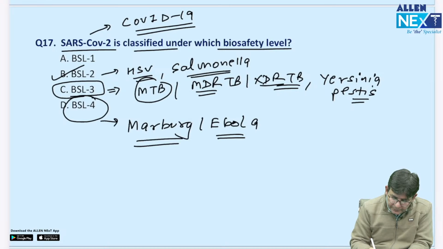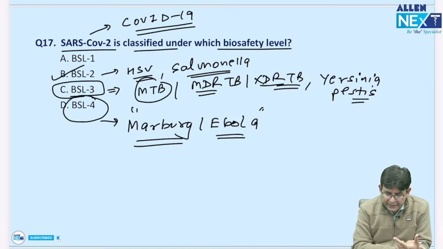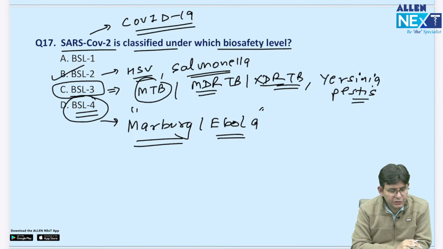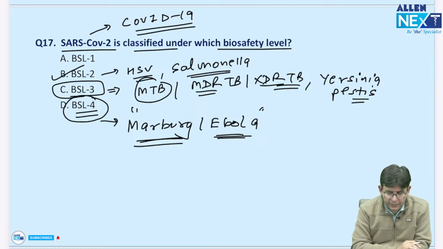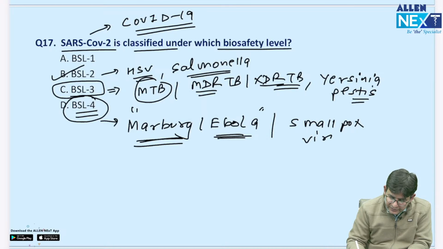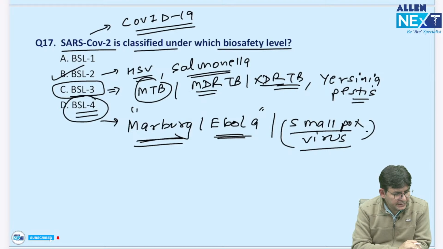Marburg and Ebola are biosafety level 4 entities that you need to remember. And other than that, if you want to add other names here, that is the smallpox virus, variola. That is also there.